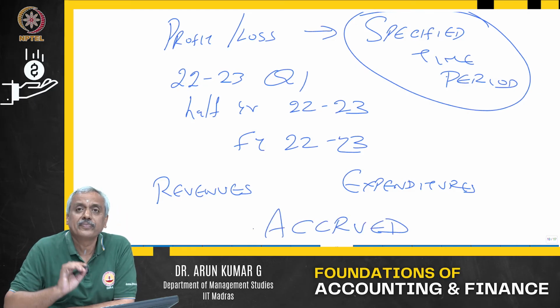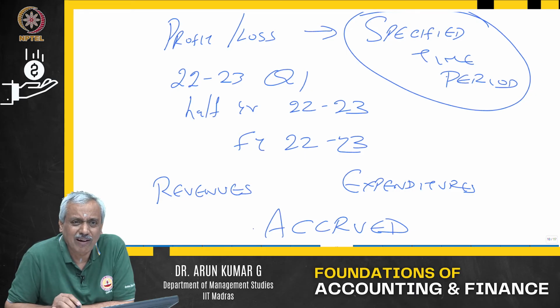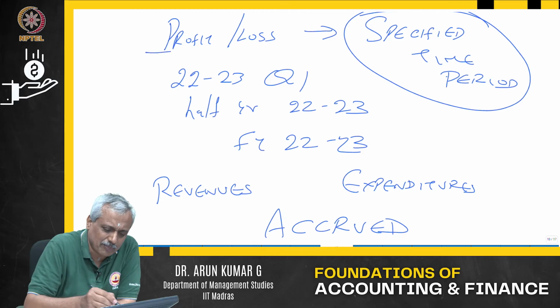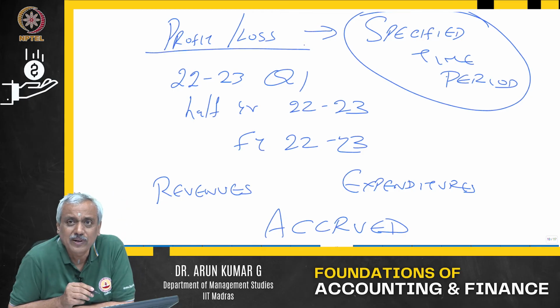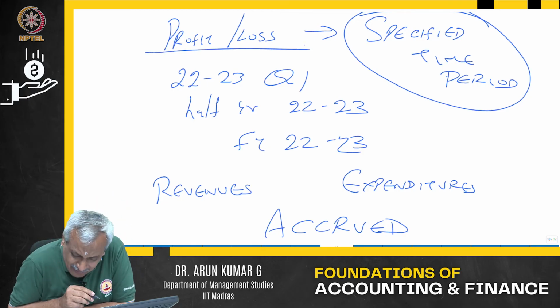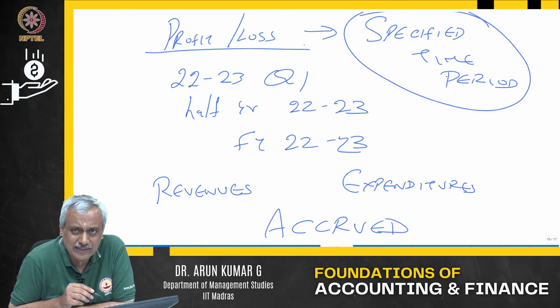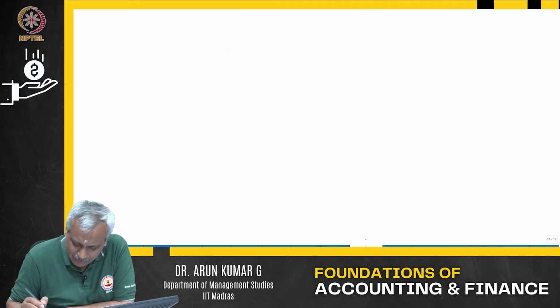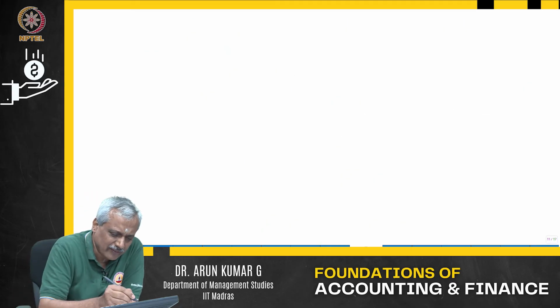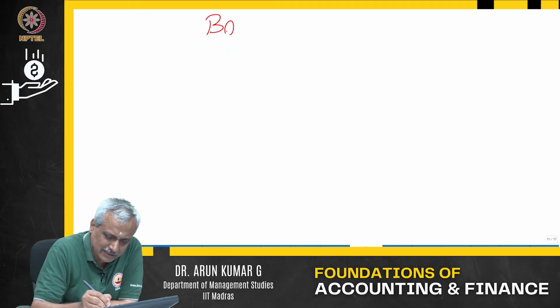That's all. All the revenues and all the expenditures that have accrued is all that is recorded in the profit and loss or the income statement out there. We will take up more examples. I am still doing theory. The next financial statement we talk about is what we call the balance sheet.